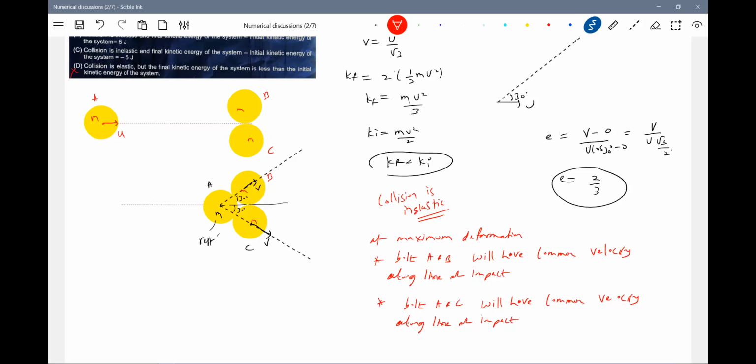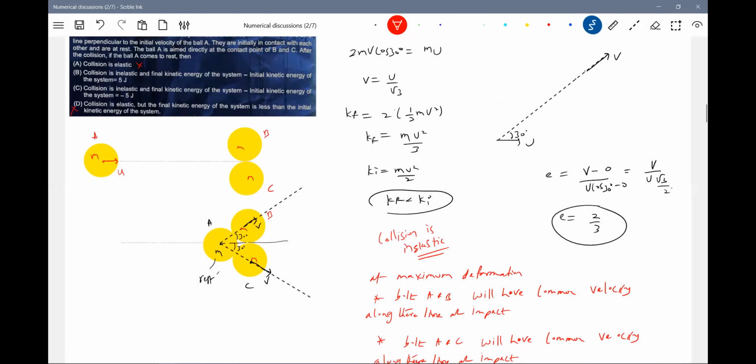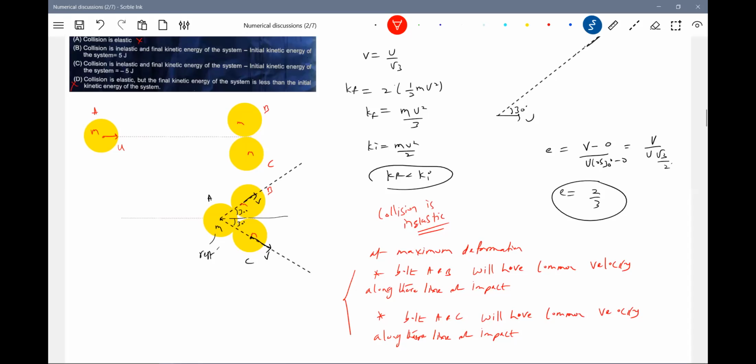Along their line of impact, we'll write it. So that sentence, along the line of impact. I think very, very simple problem, but I wanted to convey this idea. Here also the maximum deformation can be asked here.